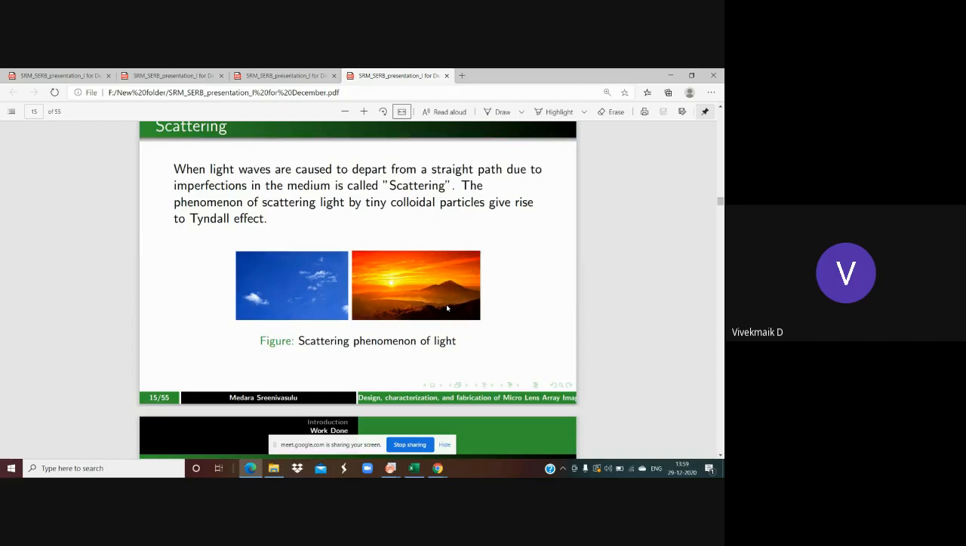And if the phenomenon is caused by tiny colliding particles, that is known as the Tyndall effect. You observe this phenomenon when you are working in underwater communication. If you are using the lens design in underwater communication, then you can see this effect as the Tyndall effect.